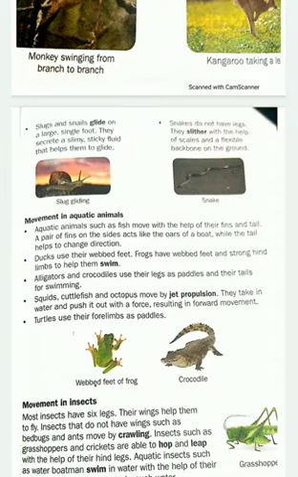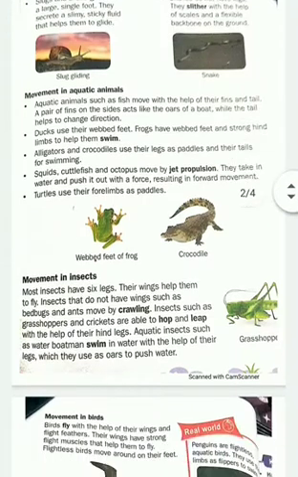So I think you understood how movement in terrestrial animals takes place. Now let us talk about aquatic animals. I have told you before also, aquatic animals are the animals which live in water. And how do they move? They move with the help of their fins and tail. They have a fin and they move like a boat, while the tail helps them to change direction.